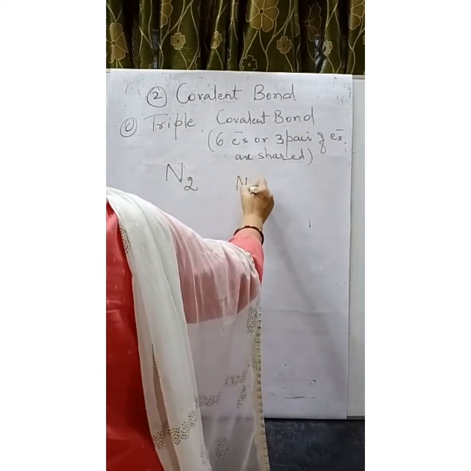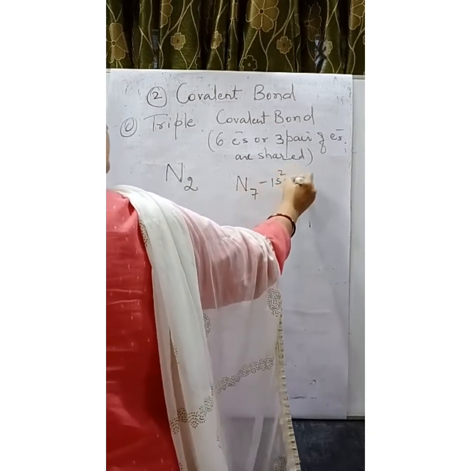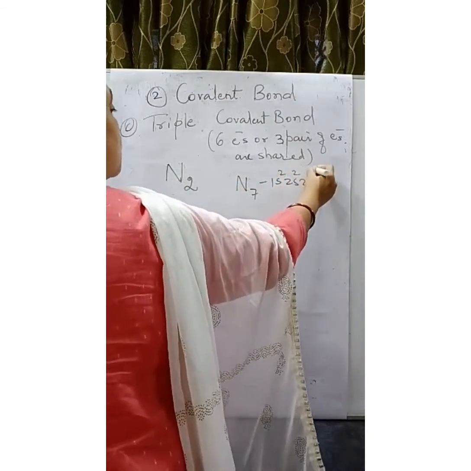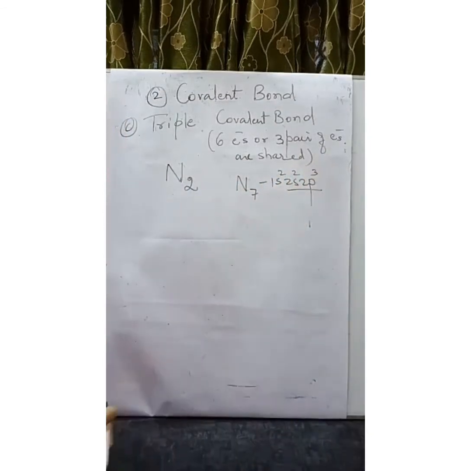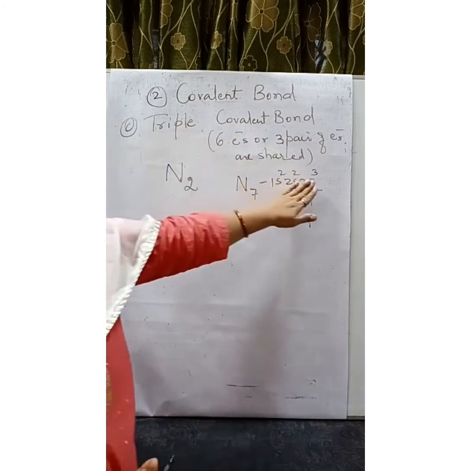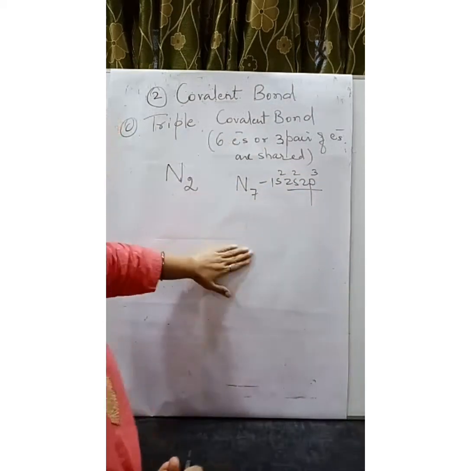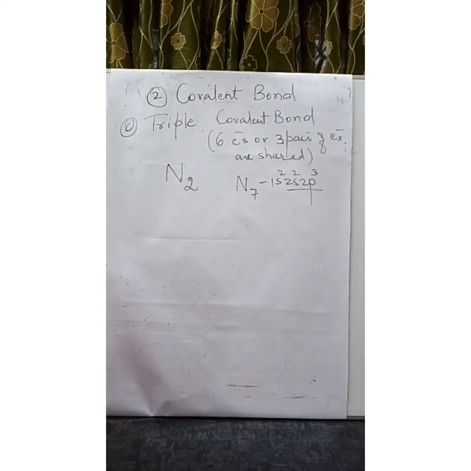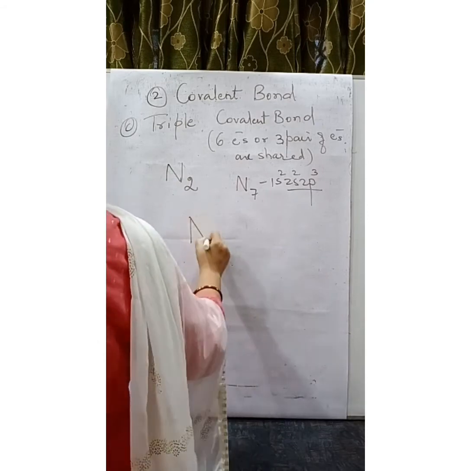Nitrogen atomic number is 7: 1s2, 2s2, 2p3. So 5 electrons are present in the valence shell. It requires 3 to become stable. Losing 5 is difficult, so it will try to gain or share these 3 electrons.